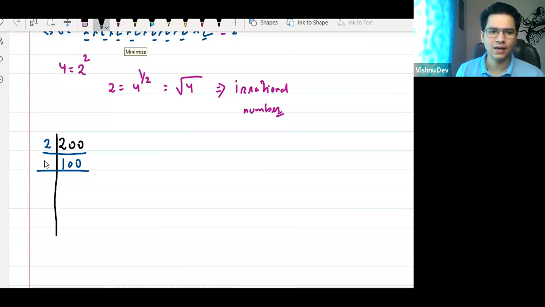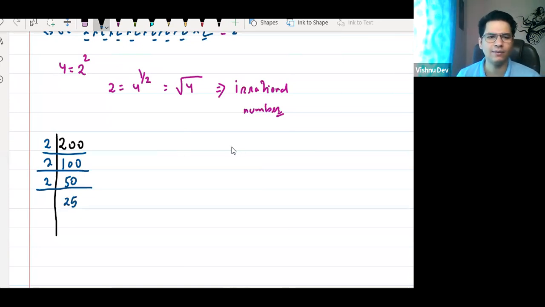Yes. So again divide by 2. Now what is 100 divided by 2? 50. Can 50 again be divided by 2? Yes, which will be 25. Now, can 25 be divided by 2? No sir. It can't be divided by 3 either. But it can be divided by 5. 5 how many times? 5 times. Then 5 one time.